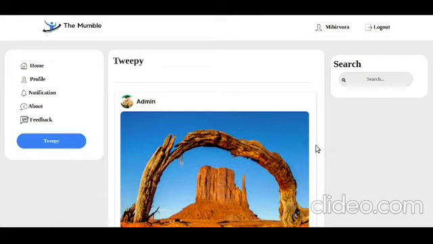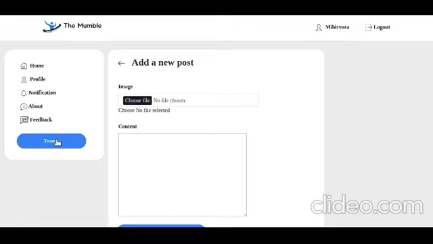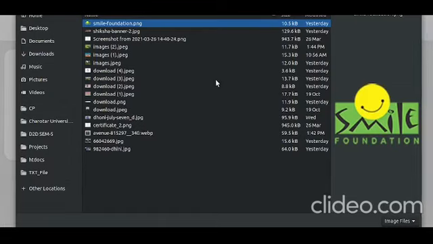uploaded by users. If you want to upload your post, click the post button over here. For example, I will select an image from my system.